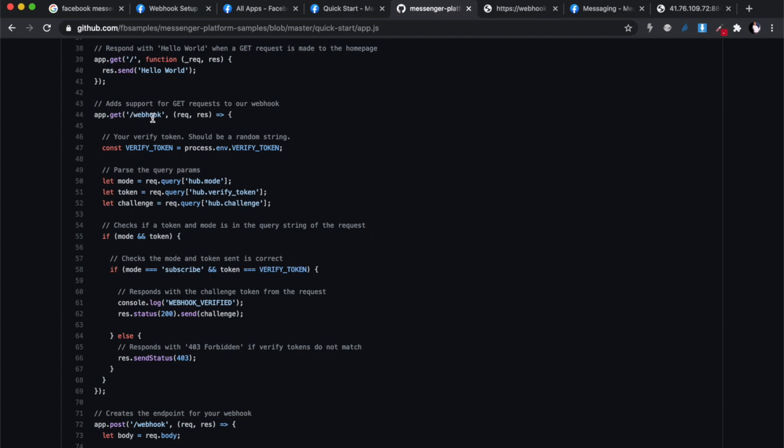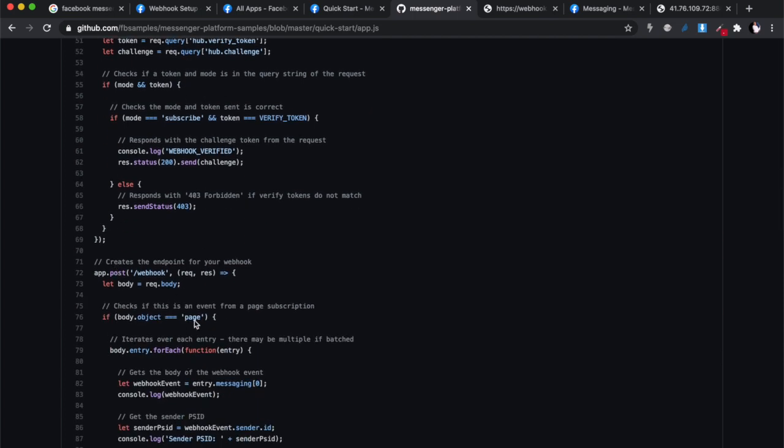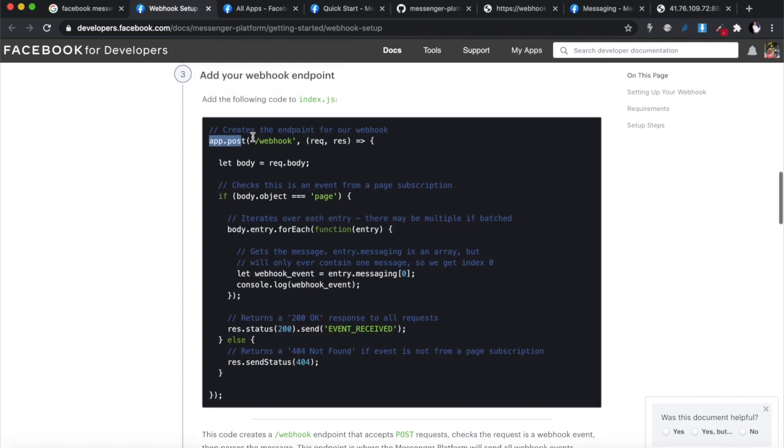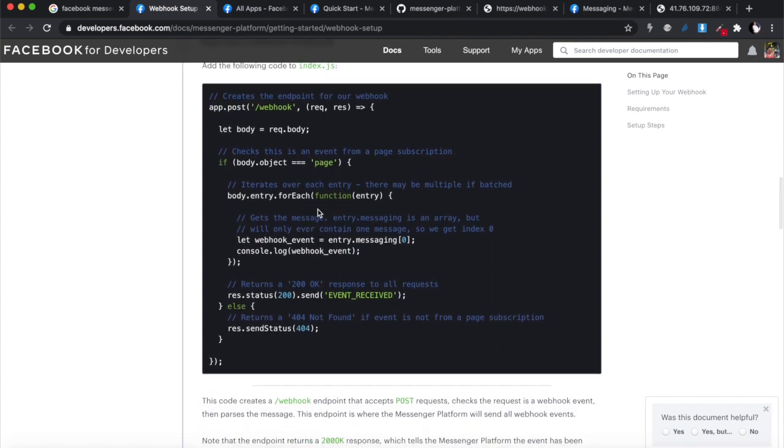And the get request on the webhook is the one that's verifying the token, and the post request is the one that's sort of processing the messaging. Whereas in the documentation, they have a post request that's verifying the webhook.